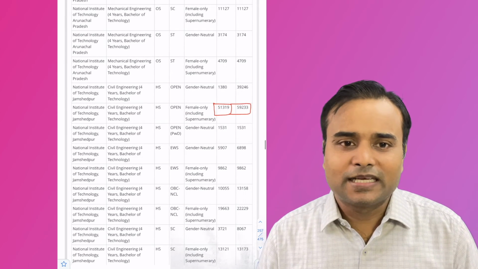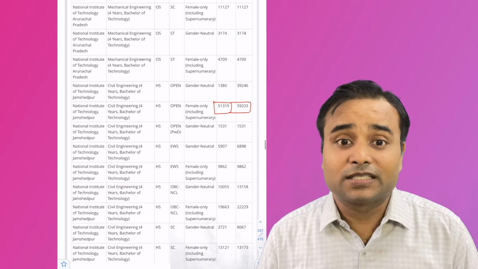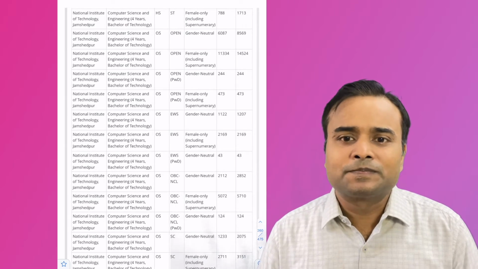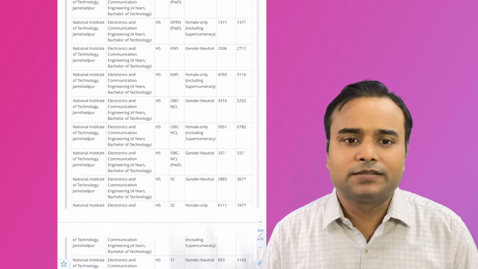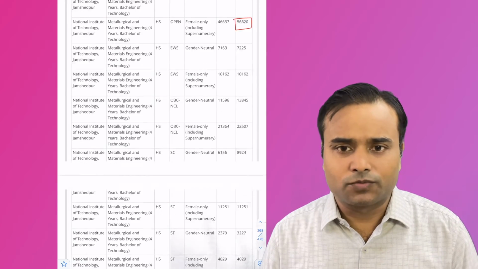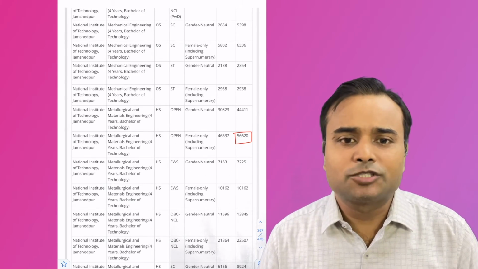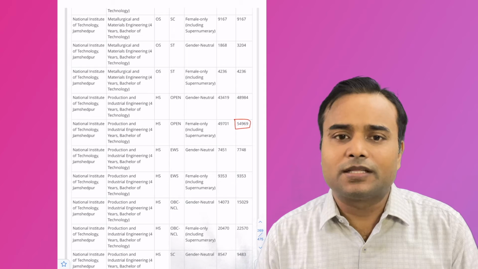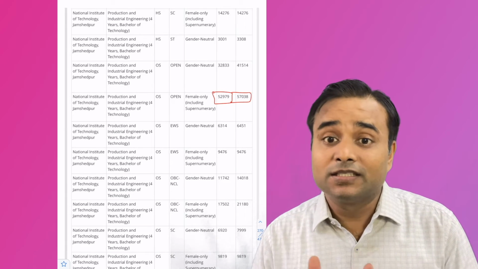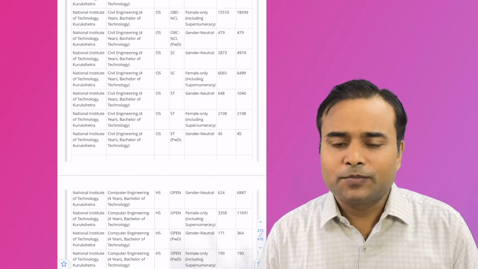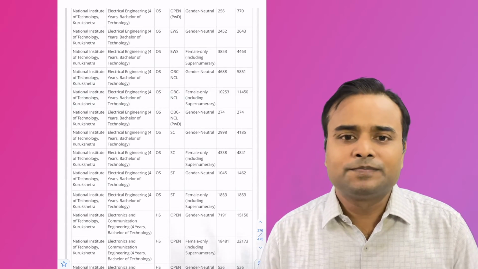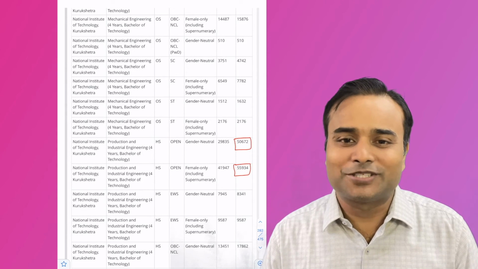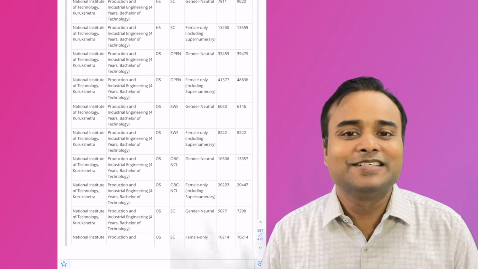NIT Jamshedpur civil engineering was available. NIT Jamshedpur is also one of the topmost. Metallurgical and material engineering, that is also called MME, and production and industrial engineering were available. And NIT Kurukshetra, let's see what options are available. Production and industrial engineering was available.